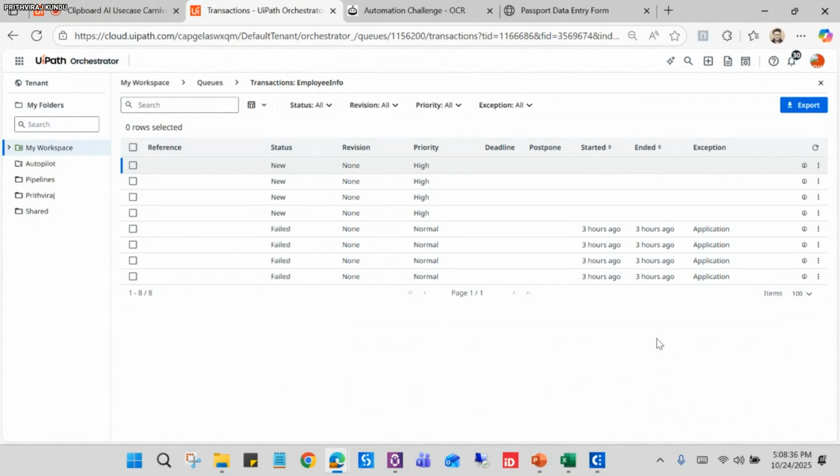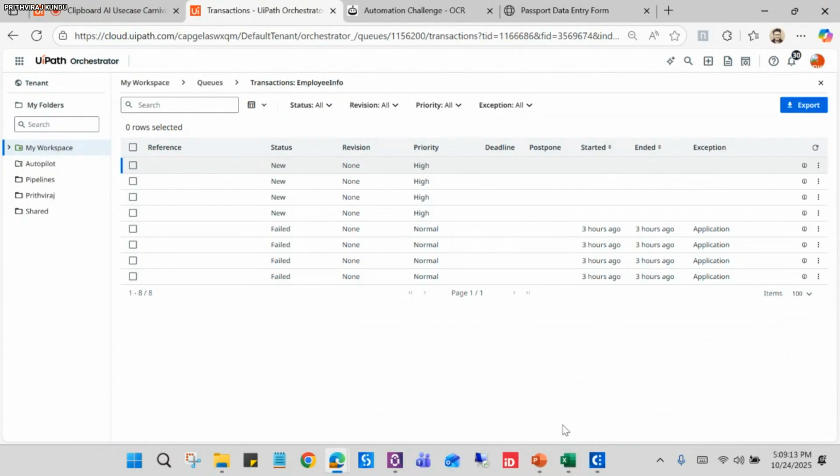So in those cases also, we can use Clipboard AI to convert those JSON data to CSV format or to any Excel format, or else we can also add those JSON text or JSON data into this queue by simply using some clicks in Clipboard AI. Right, so this will also be helpful for our day-to-day project tasks as well. So I hope this use case will also be useful.